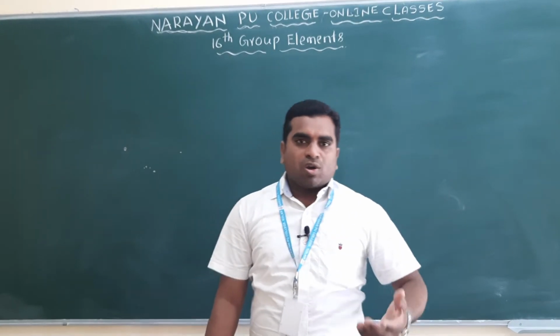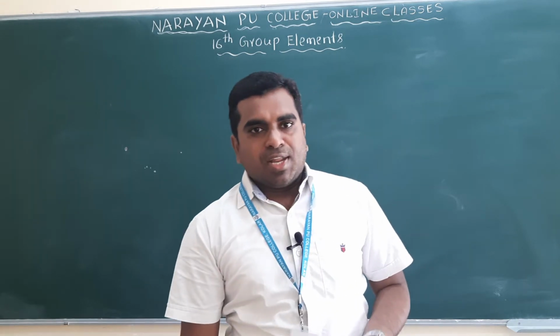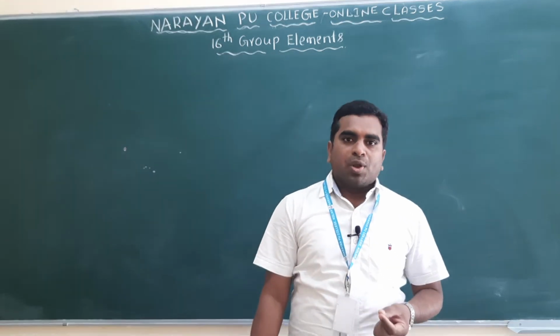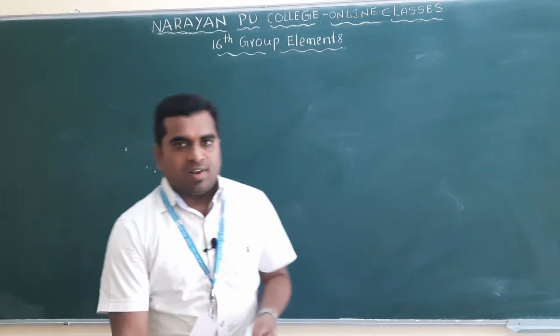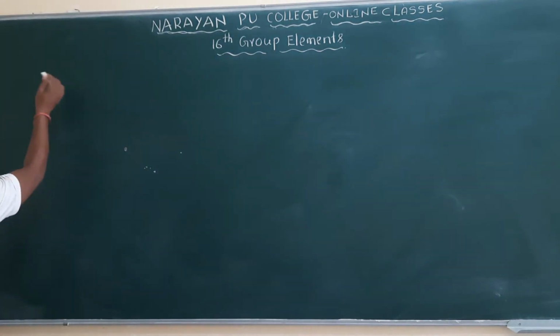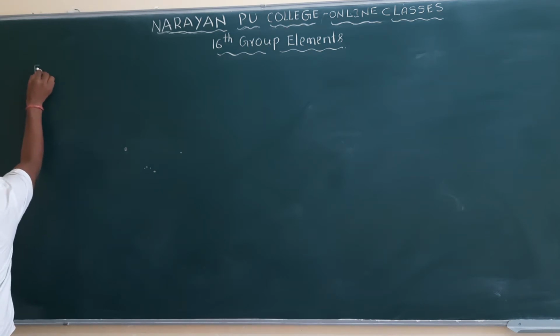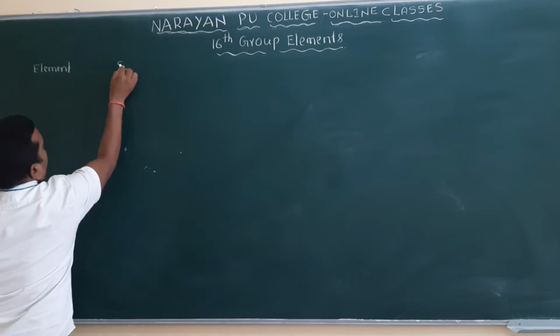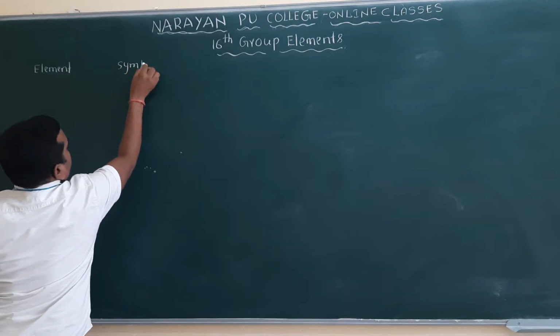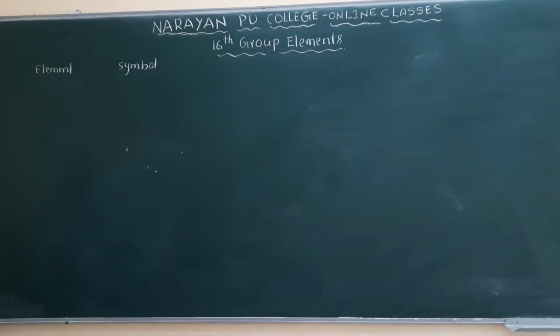Oxygen, sulfur, selenium, tellurium and polonium. So what are the symbols? We will write all of them here. First, elements. Make a table with element here, and symbol here. So what is the element?